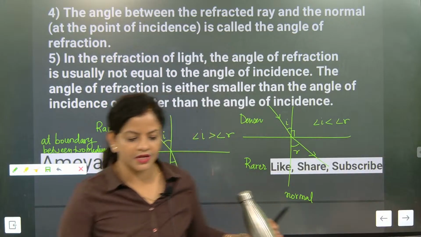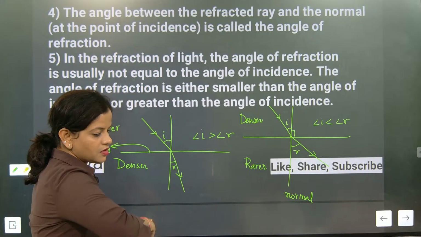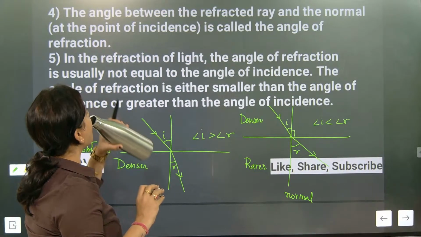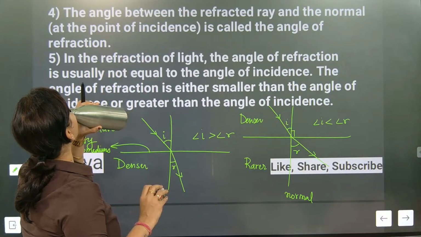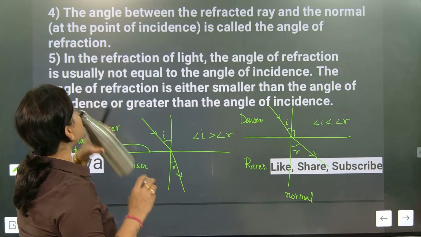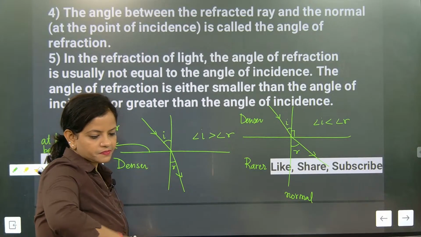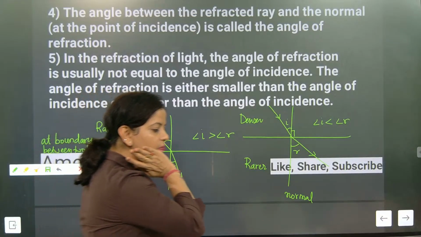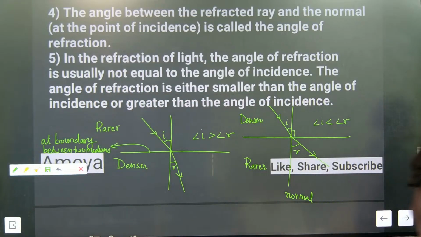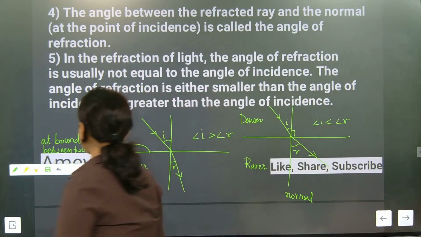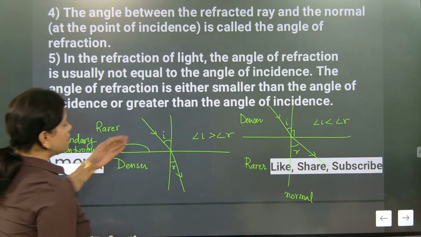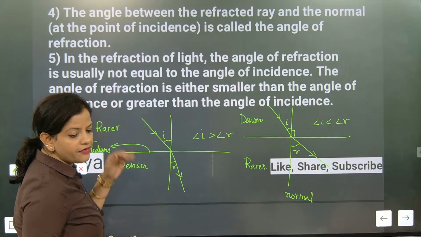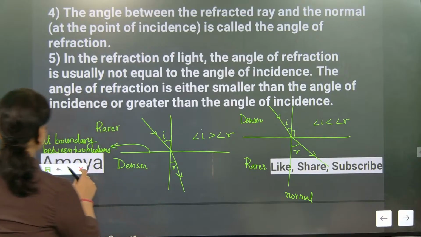This you remember, please. So when somebody asks you where refraction is occurring, what is our answer? It occurs between two media. When the medium changes, then refraction occurs.